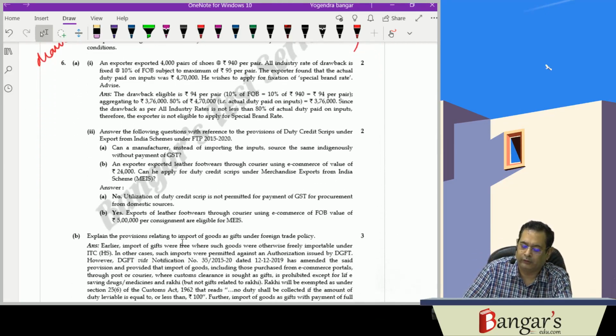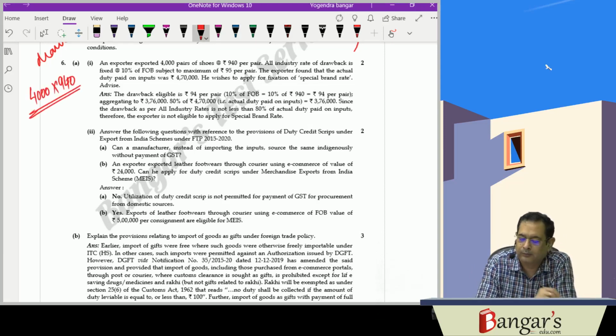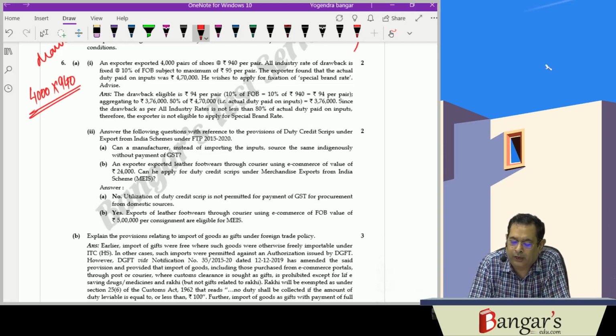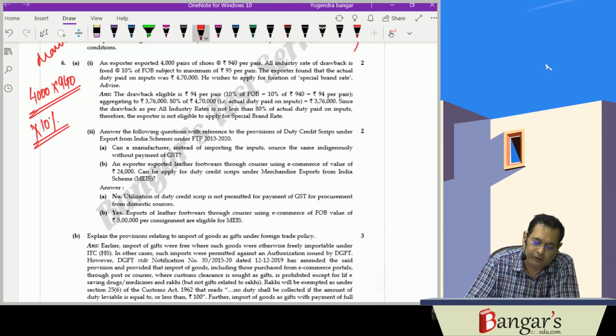One more question is there. An exporter exported 4,000 pairs of shoes at the rate of 940 per pair. All industry rate is 10% of FOB value.